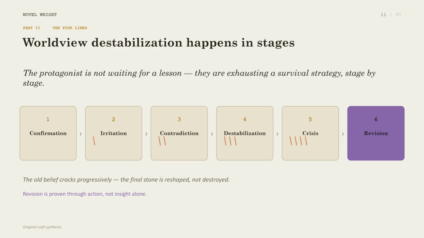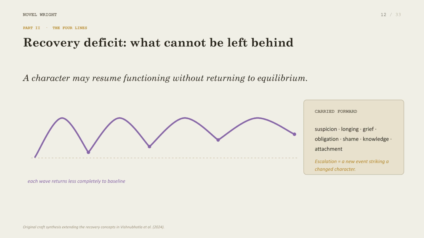Worldview destabilization happens in stages. From initial confirmation through to a final crisis, the character is exhausting a survival strategy until they are forced to revise it through action. A recovery deficit ensures that consequences are carried forward.